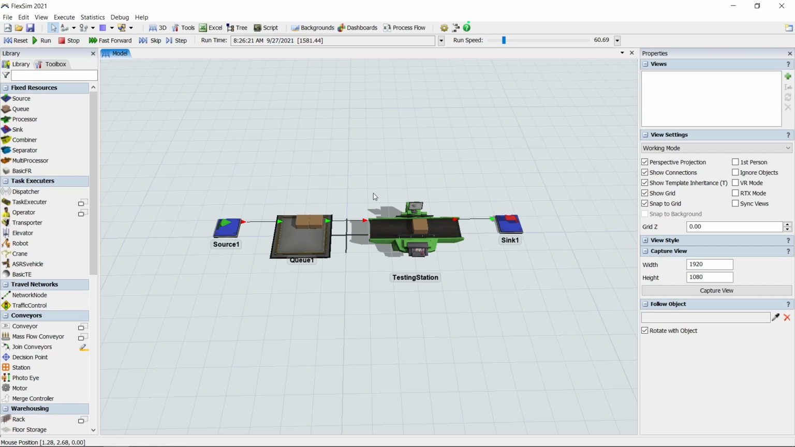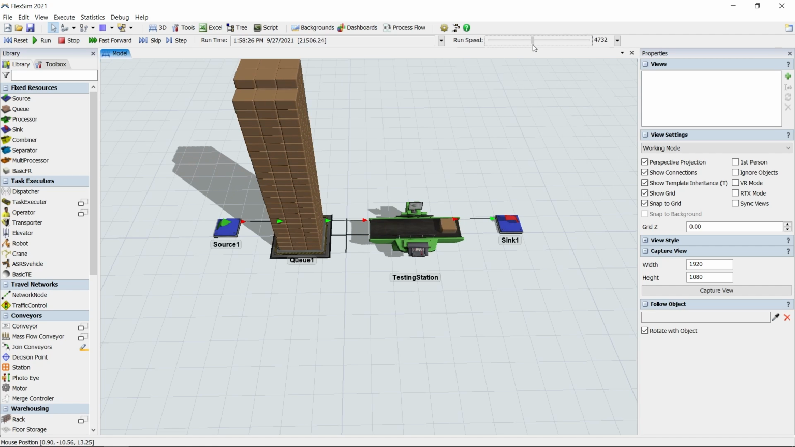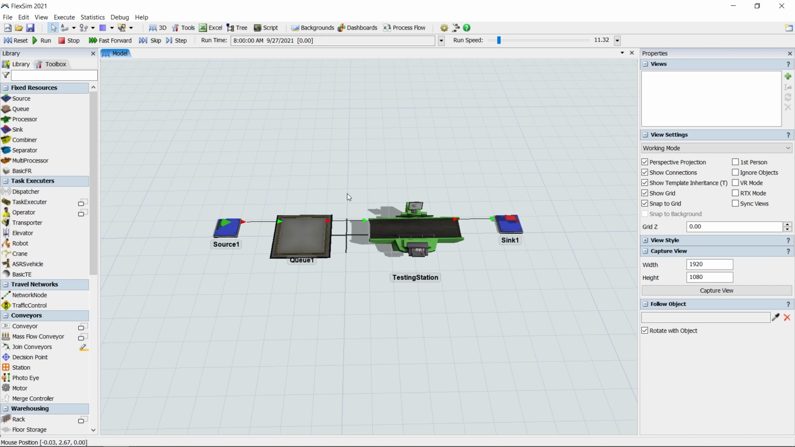If you use the run speed slider to increase the simulation run speed, you'll see the flow item queue grow and shrink over time, all thanks to variability. The second thing you'll notice is that the flow items teleport from object to object. Press the Stop button in the simulation control bar and let's introduce the Task Executor.